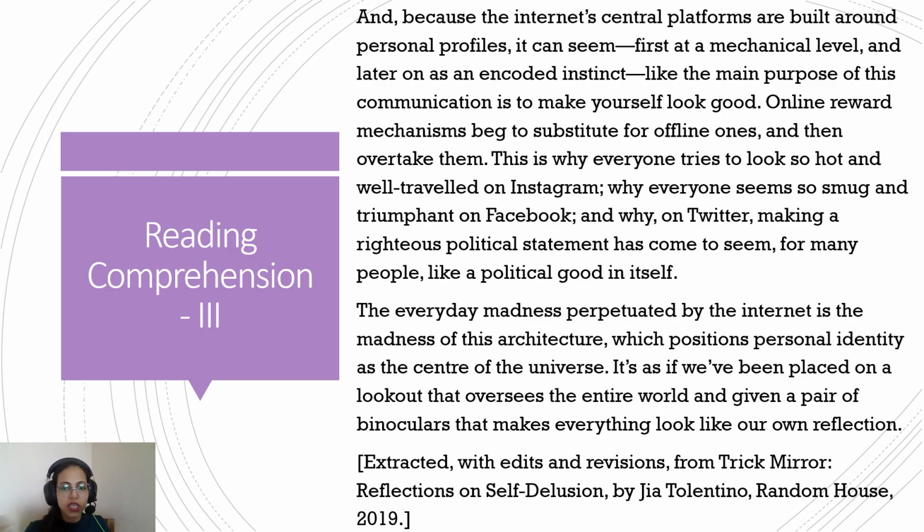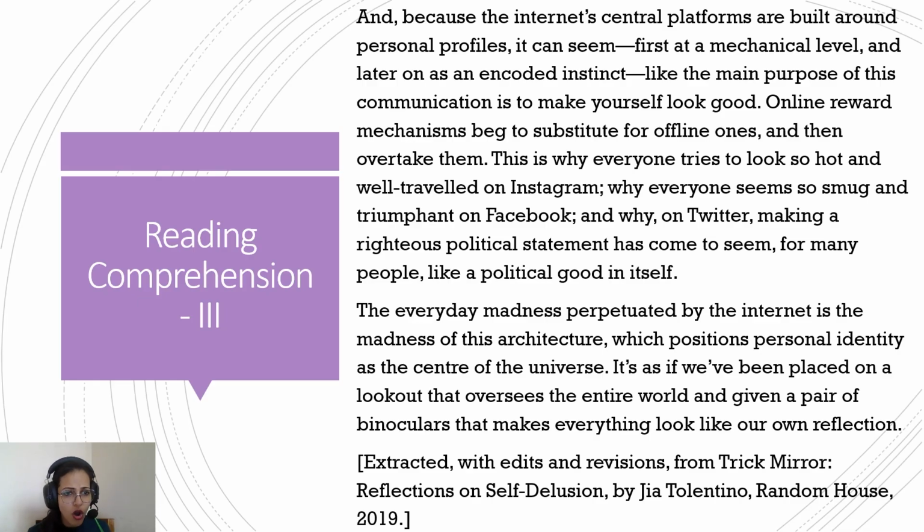The online persona begins to take over you. That is why people have to look more well traveled on Instagram. They have to look very successful on Facebook. They have to look very moral and righteous on Twitter, where political statements are very common. So these are the examples that the author is giving, of how people are getting chained to their online persona, and it's almost like a circus.